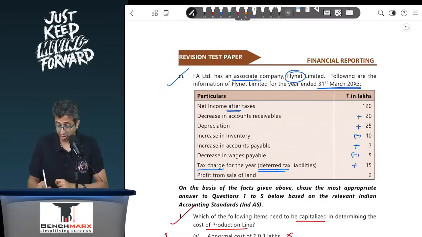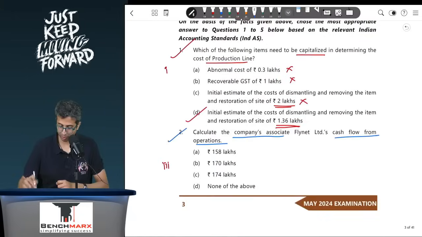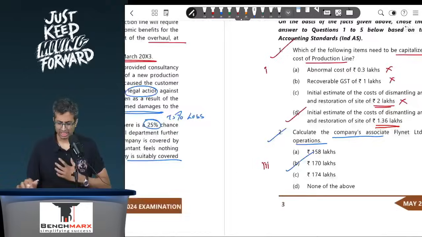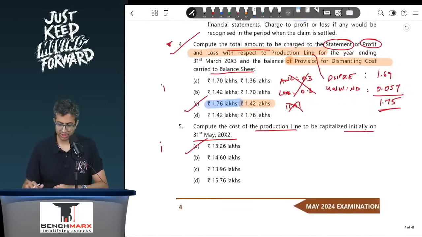And profit from the sale of land. Remember, this is an investing item and should be reversed from the cash flow from operations. It must have been included in profits, and hence you will have to subtract it. And hence this is 120 plus 20 plus 25 minus 10 plus 7 minus 5 plus 15 minus 2. So answer should ideally be 170. Hopefully that is there. So this is your option B. So this kind of takes care of the first 5 MCQs.